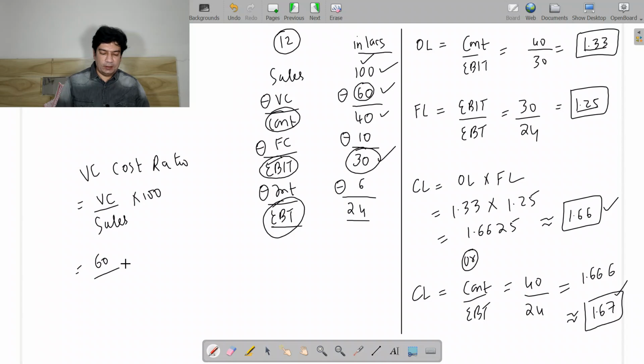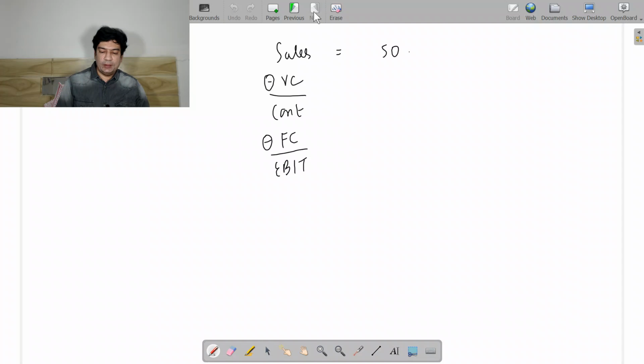My sales are 100, and if I multiply by 100, I'm going to get 60% of sales. This is my variable cost ratio. It means if my sales are 100, my variable cost will be 60, so my contribution will be 40.